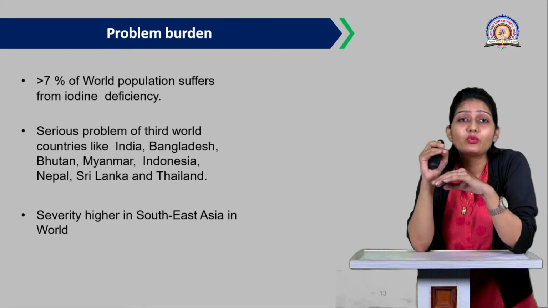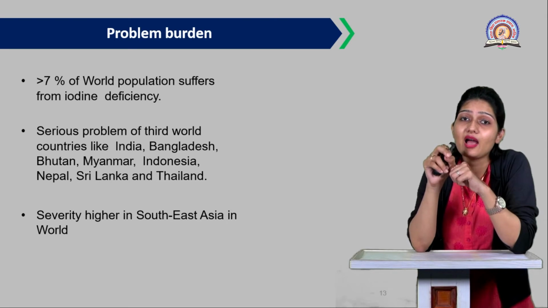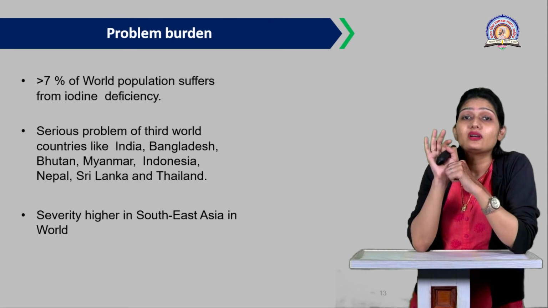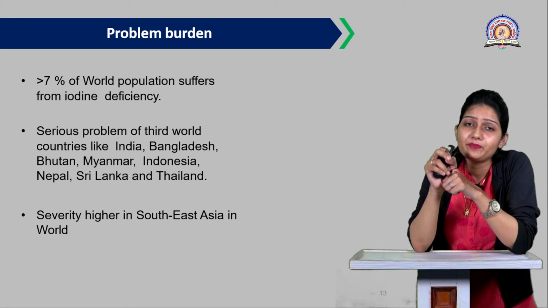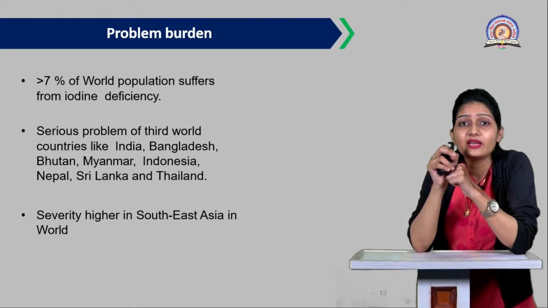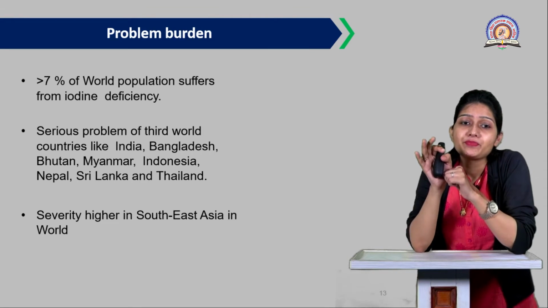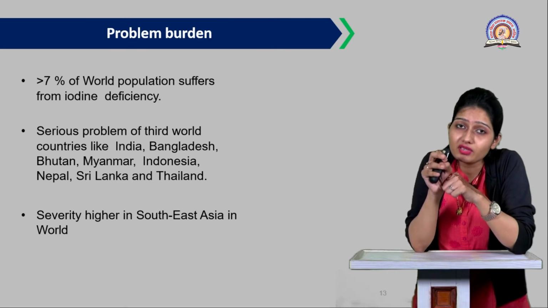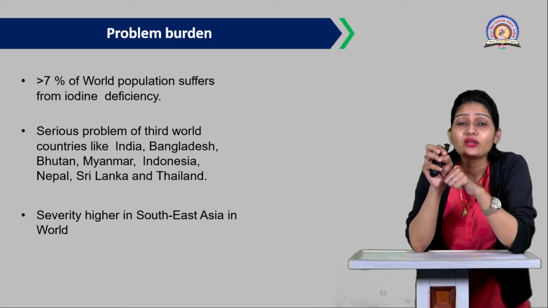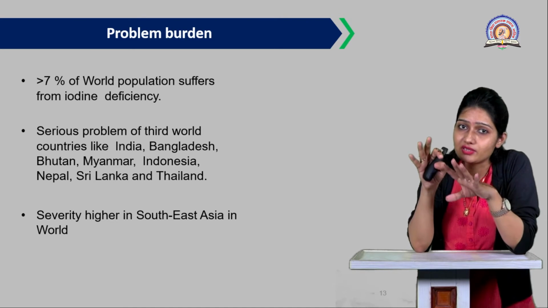So more than 7% of the world's population suffers from iodine deficiency, or iodine deficiency disorder. The serious problem is in third world countries like India, Bangladesh, Bhutan, Myanmar, Indonesia, Nepal, Sri Lanka, and Thailand, which are the most affected countries suffering from IDD, or iodine deficiency disorders.